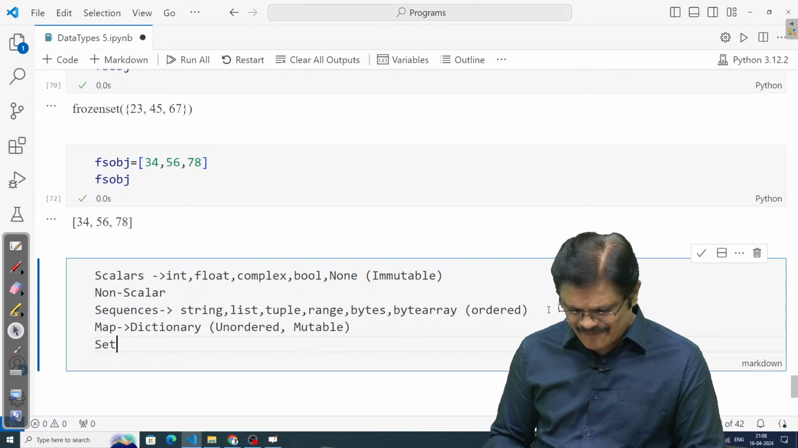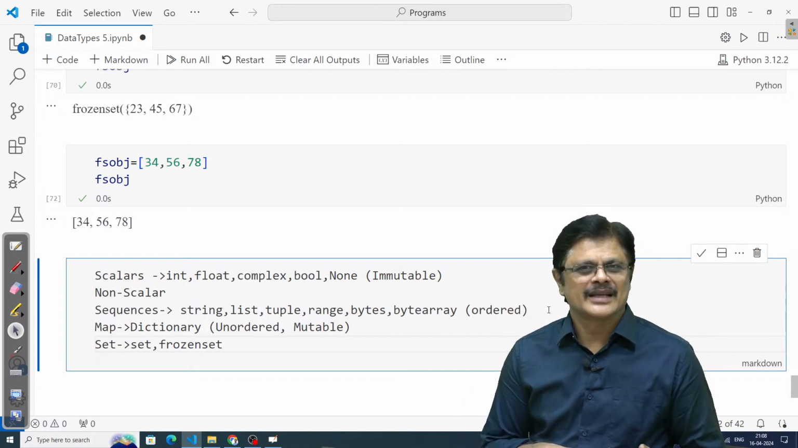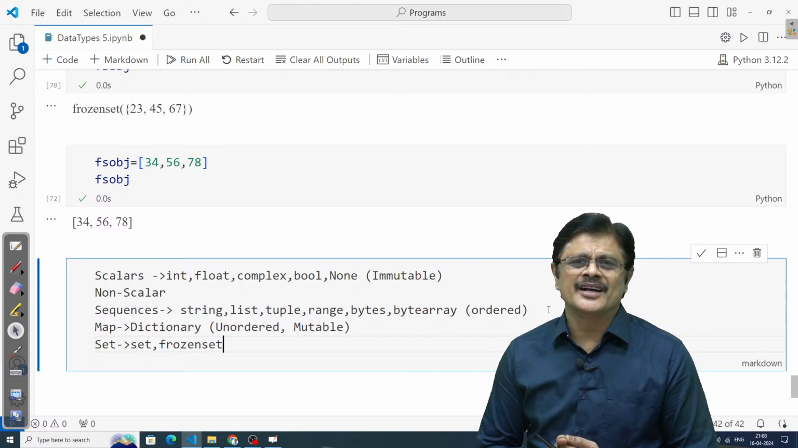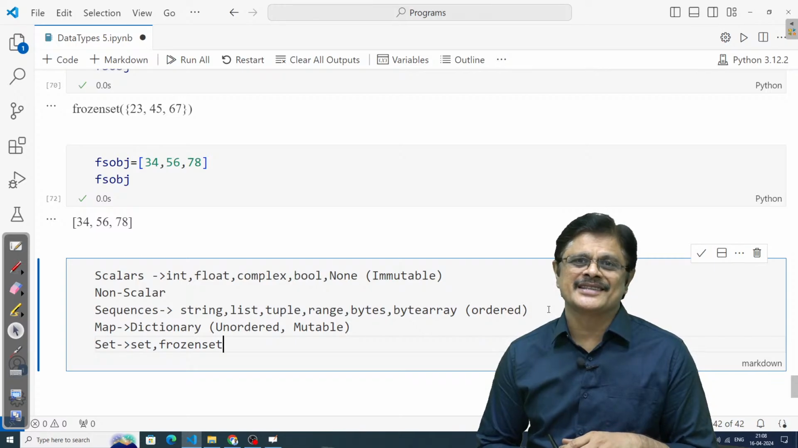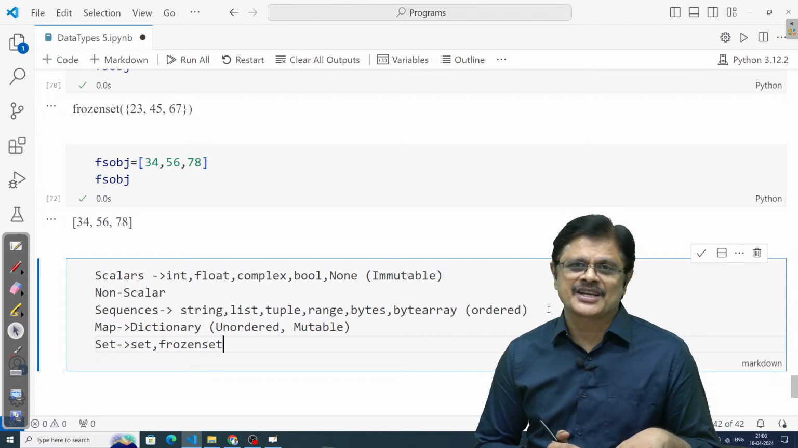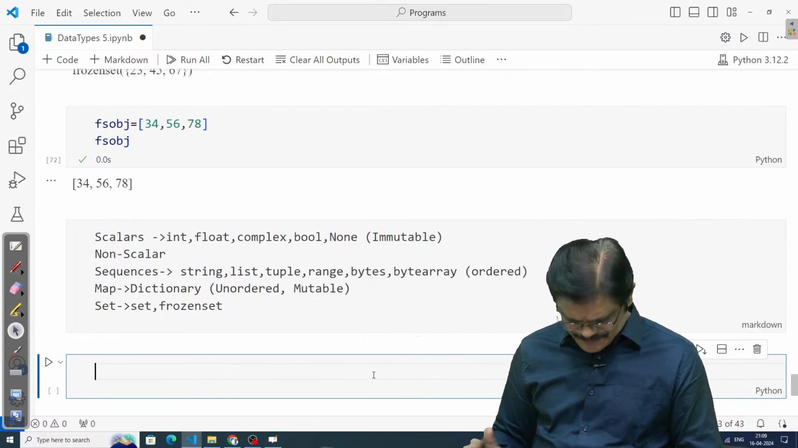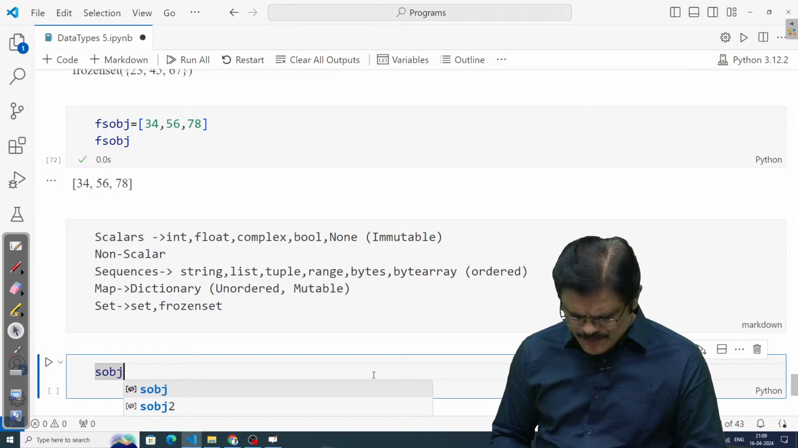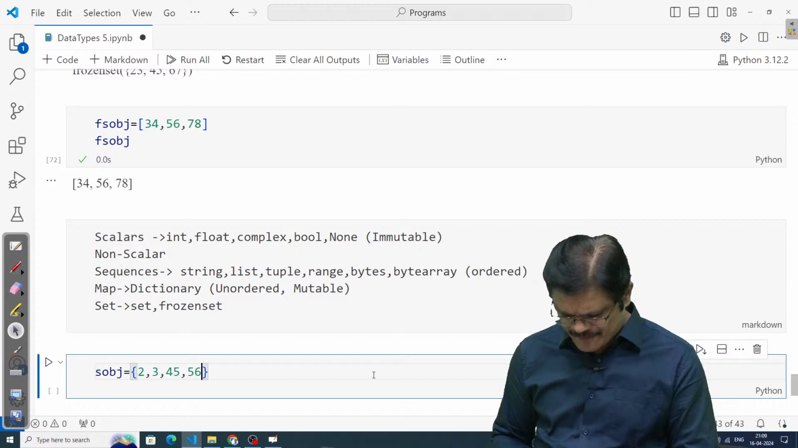Then finally we have set. Set type, we are having two types. One is set, the other one is frozenset. Frozenset is just an immutable variant of set. Am I clear? And set is also an unordered, mutable collection of distinct elements, whereas frozenset is an unordered, immutable collection of distinct elements. Please note that. And one more thing for sets. Suppose you are having a set object, let us say 2, 3, 4, 5, 45, whatever it is.